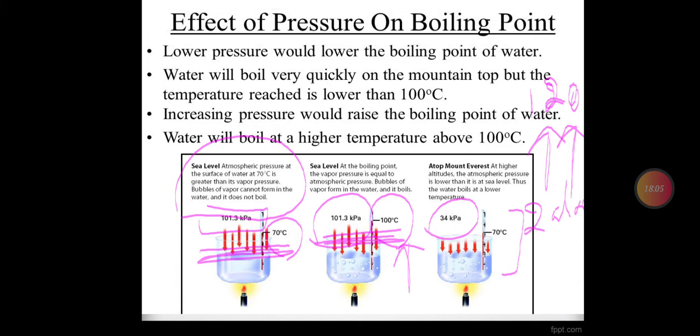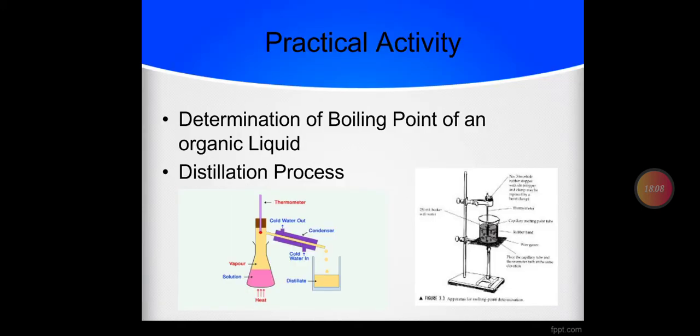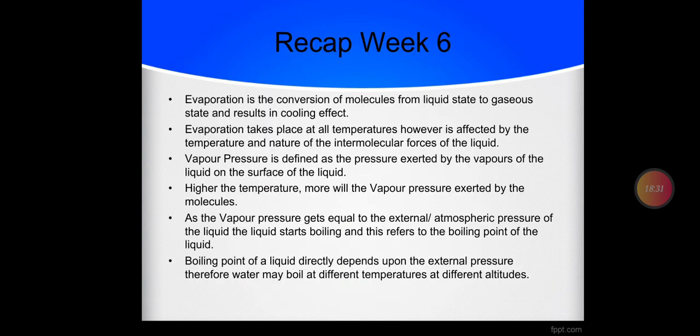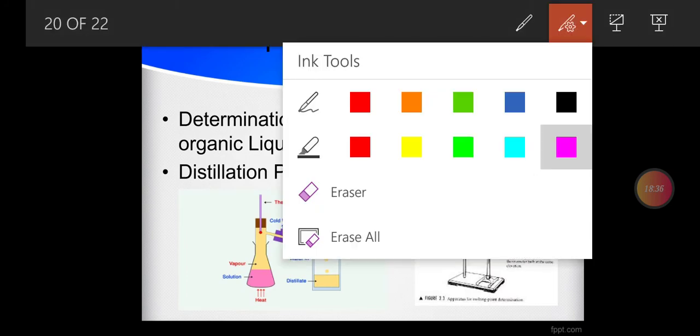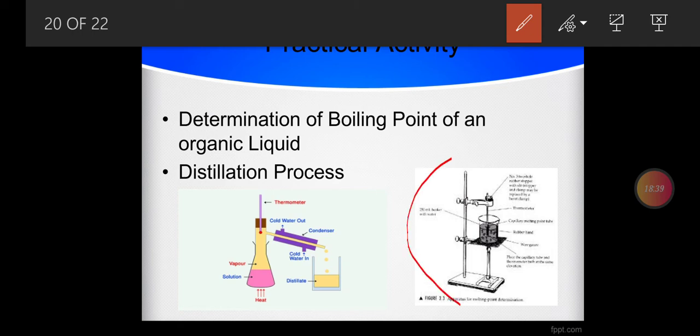All right, there are now some practical activities also given in your books to follow. One is regarding determination of the boiling point of an organic liquid. The apparatus shown and the procedure are also listed. You need to see the apparatus in the diagram. There is a stand, and you need to, all right, let me show you. This is the apparatus used for finding the boiling point of an organic liquid.